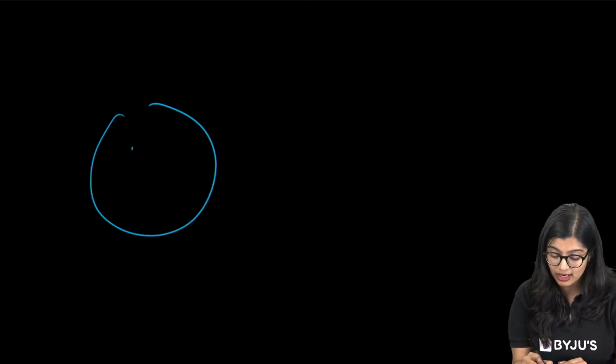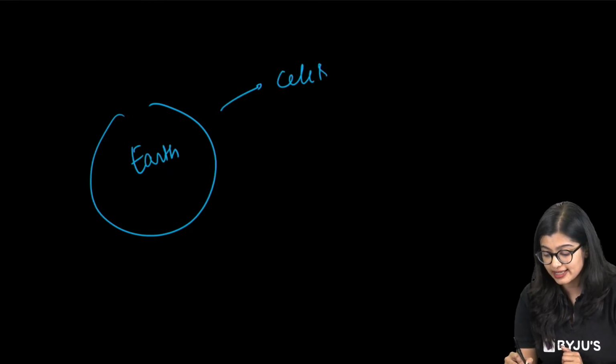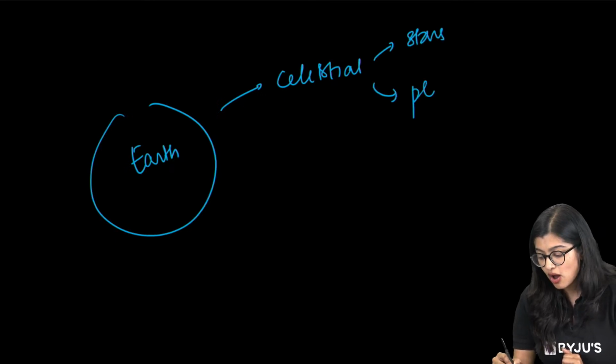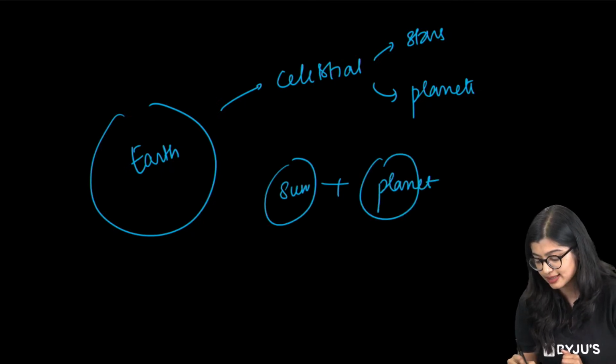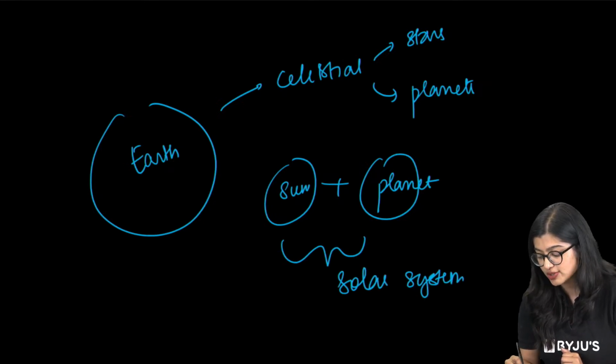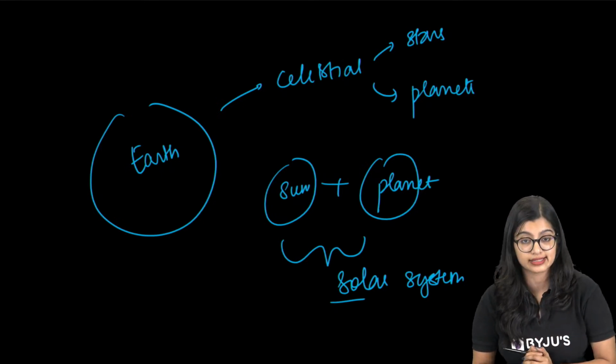We learned that anything which is present outside the earth is what we call a celestial object. Celestial objects could be stars, which produce their own light and heat, or they could be planets. The sun along with the planets forms the solar system, which is called so because sol means sun god, and it is involved in the sun, right?